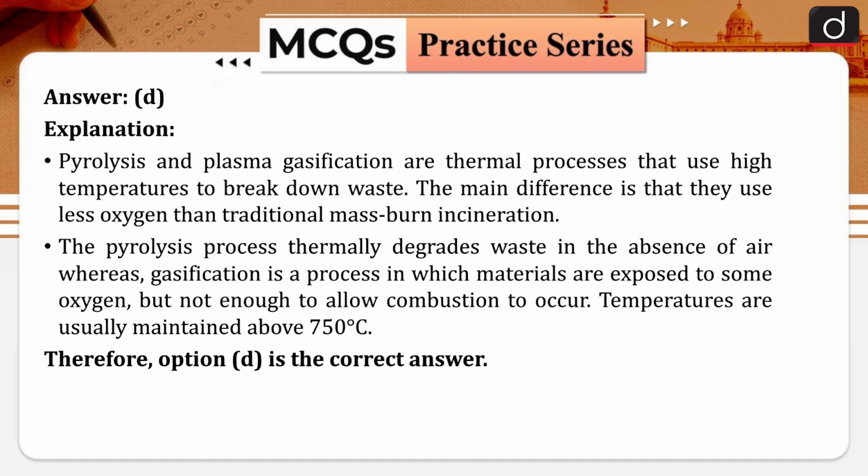Pyrolysis and plasma gasification are thermal processes that use high temperature to break down waste. The main difference is that they use less oxygen than traditional mass burn incineration. So here this is the difference. The pyrolysis process thermally degrades waste in the absence of air, whereas gasification is a process in which materials are exposed to some oxygen but not enough to allow combustion to occur. Temperatures are usually maintained above 750 degrees Celsius. So this is the temperature you have to take care of.